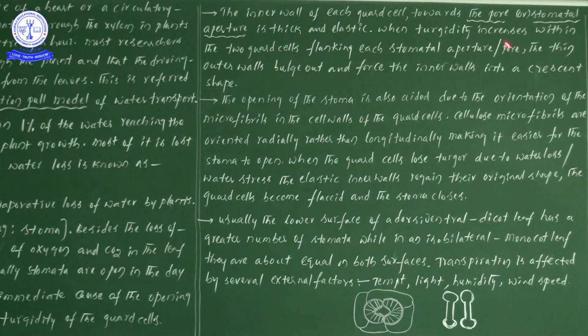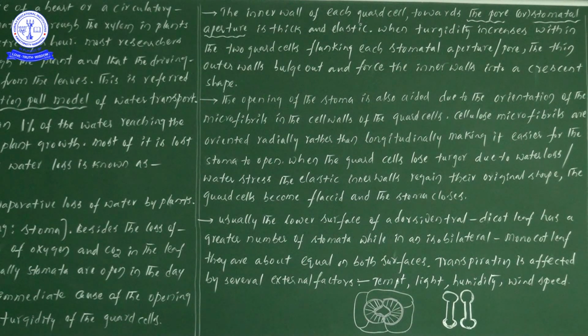Next, when turgidity increases within the two guard cells flanking each stomatal aperture pore, the thin outer walls are bulged out and force the inner walls into a crescent shape. Here, when guard cells are completely filled with water, that particular state we call turgidity. So when turgidity increases, what can we understand? The guard cells are fully filled with water. At that time, what is happening?